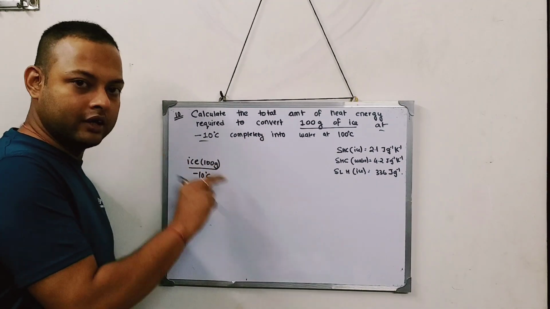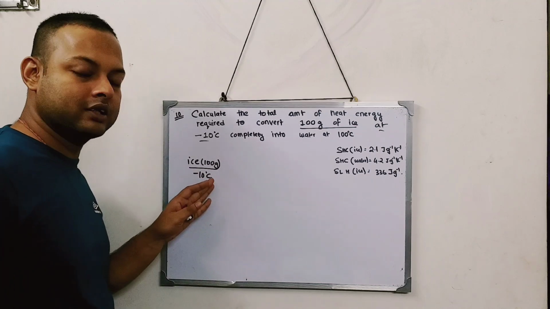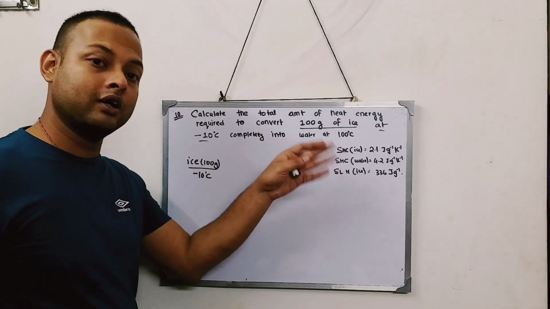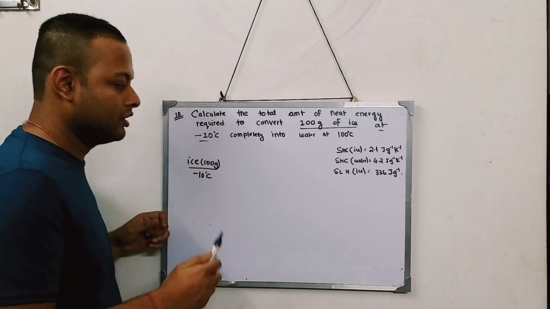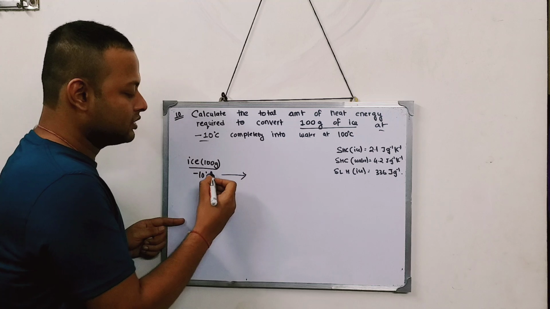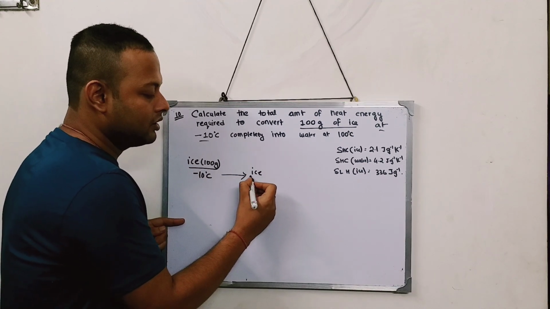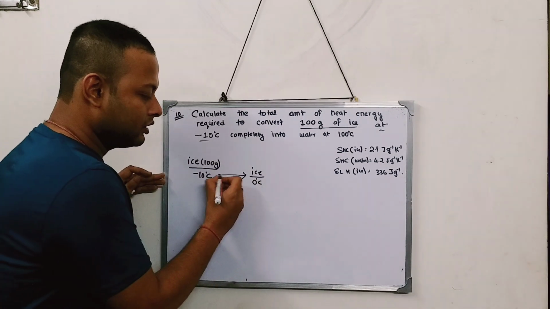You keep on heating the ice, you keep on providing heat, and it will change from minus 10 to minus 9, minus 8, and slowly it will go to water at 100 degree. But this process will take place in steps. The first step is from ice at minus 10 to ice at 0 degree centigrade, as you provide the heat.